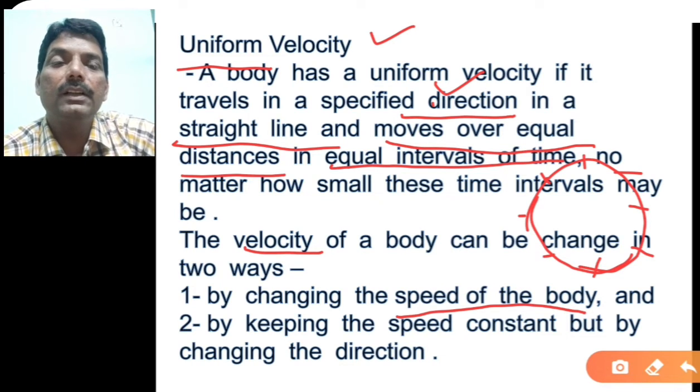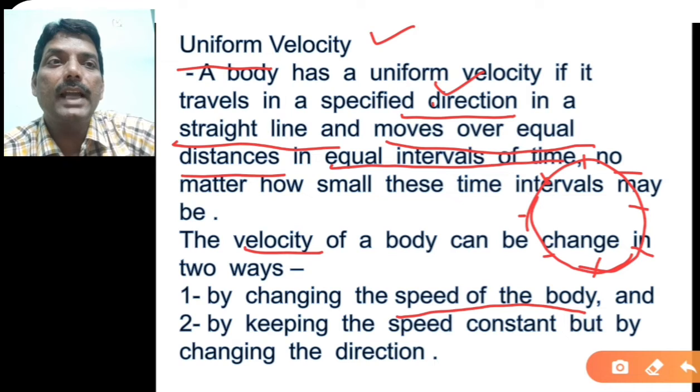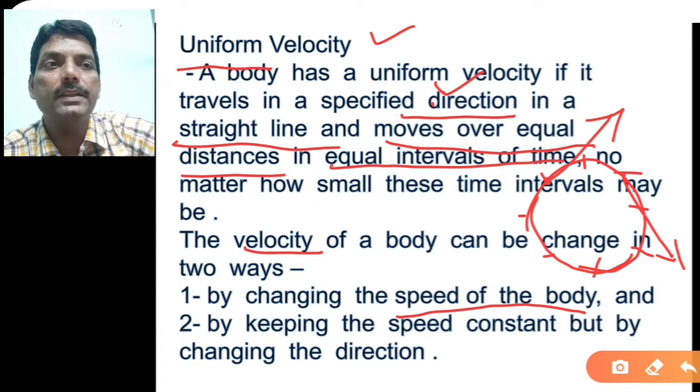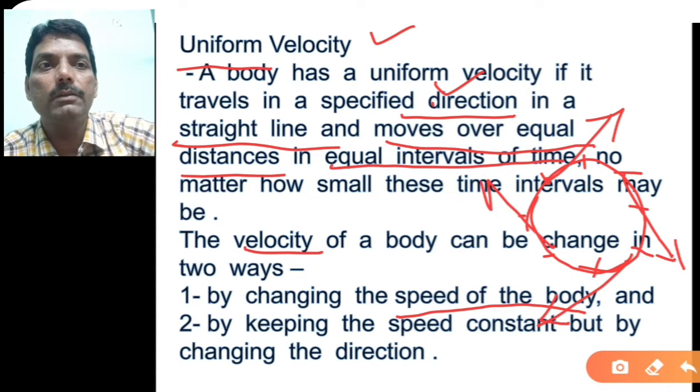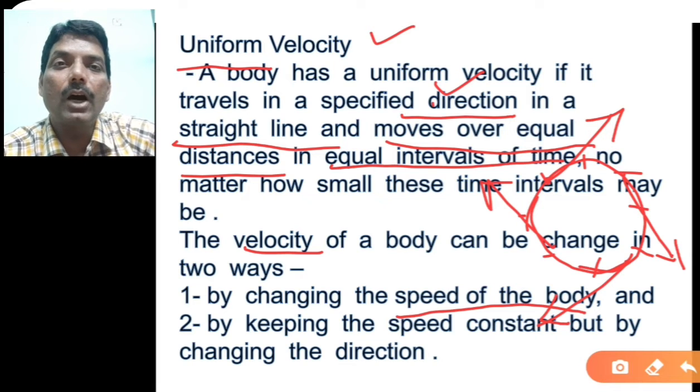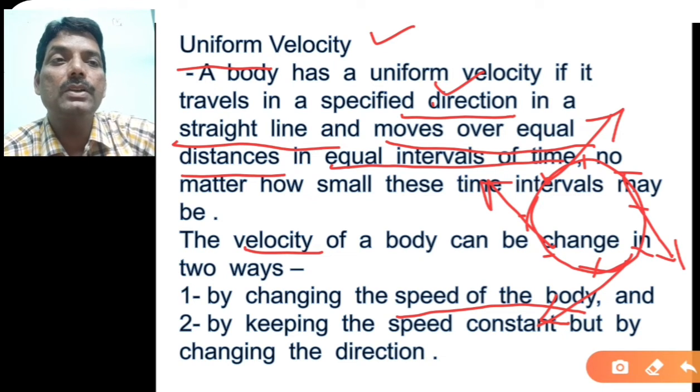But at every point the direction changes, because for a circle the direction is always tangent to the particular point. If you are here, then this will be the direction. If you are here, then this will be the direction. So out of the two things, magnitude and direction, I am keeping the magnitude the same but changing the direction, so the velocity is also changing.